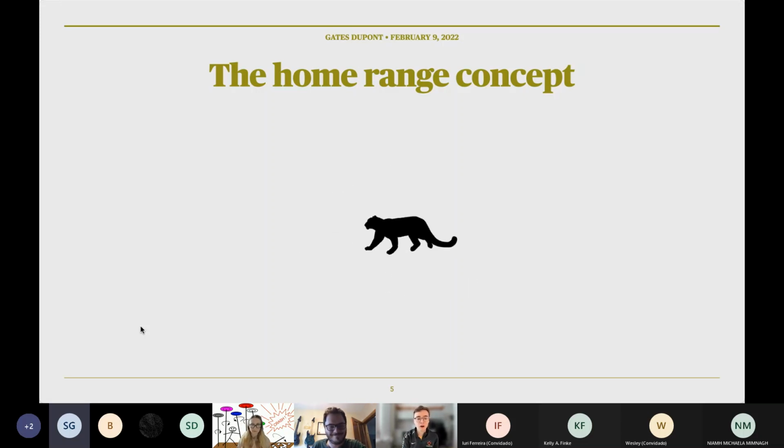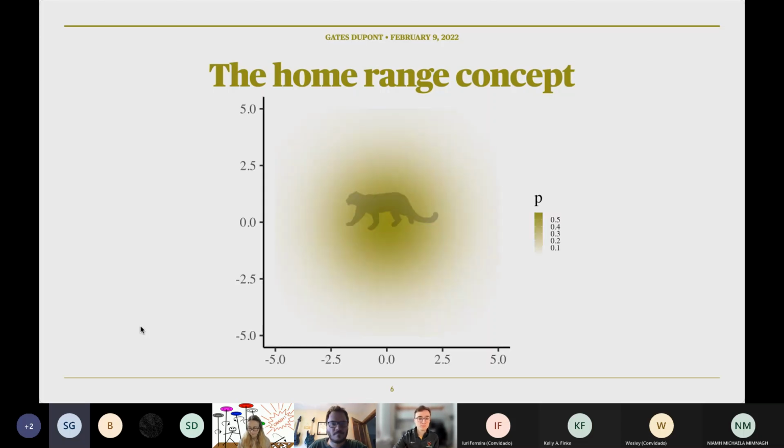To understand how many snow leopards there are, it's helpful to know how much space each individual uses, and we can quantify this area using a simple but special model. This is what that model looks like. It describes the probability, P, of an individual using any location in space. You can see it's moving around somewhat accordingly. In the basic SCR model, for now, we can say space use can be used interchangeably with detection, and this means an animal is more likely to be observed in locations where it's more likely to be.